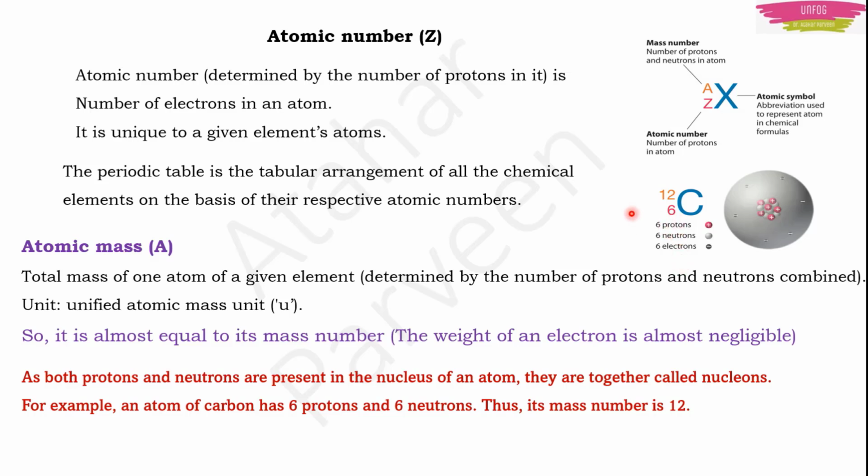So 6 protons means the atomic number of carbon will be 6. But when we talk about the mass number, we will add 6 protons and 6 neutrons. 6 plus 6 will be 12. So the atomic mass or mass number of carbon will be 12. Okay, I hope it is clear now.